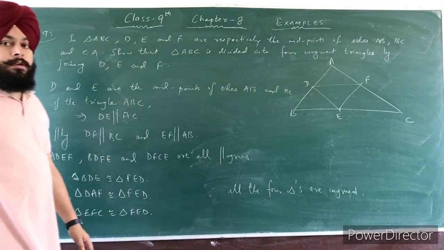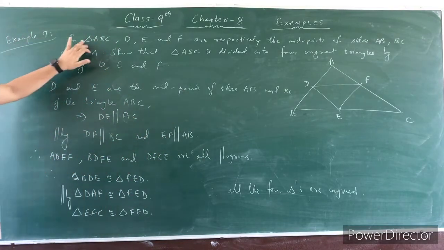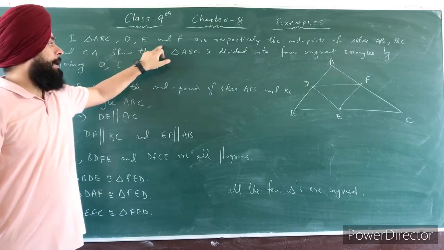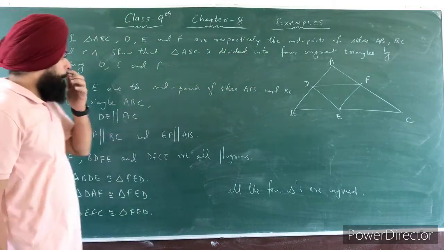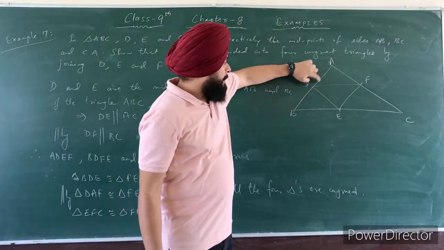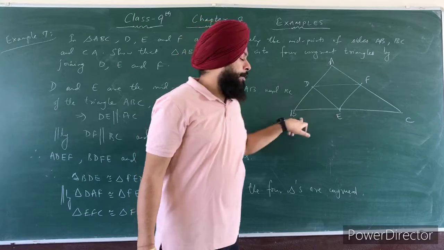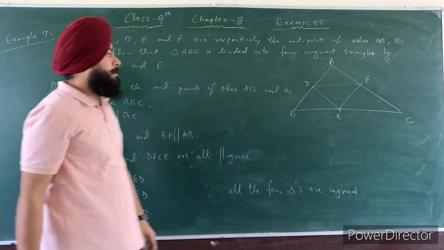Now let us discuss some examples based on midpoint theorem. So first, example number 7. In triangle ABC, D, E and F are respectively the midpoints of sides AB, BC and CA. So you can see here this ABC is a given triangle in which D is the midpoint of side AB, E is the midpoint of side BC and F is the midpoint of side CA respectively.